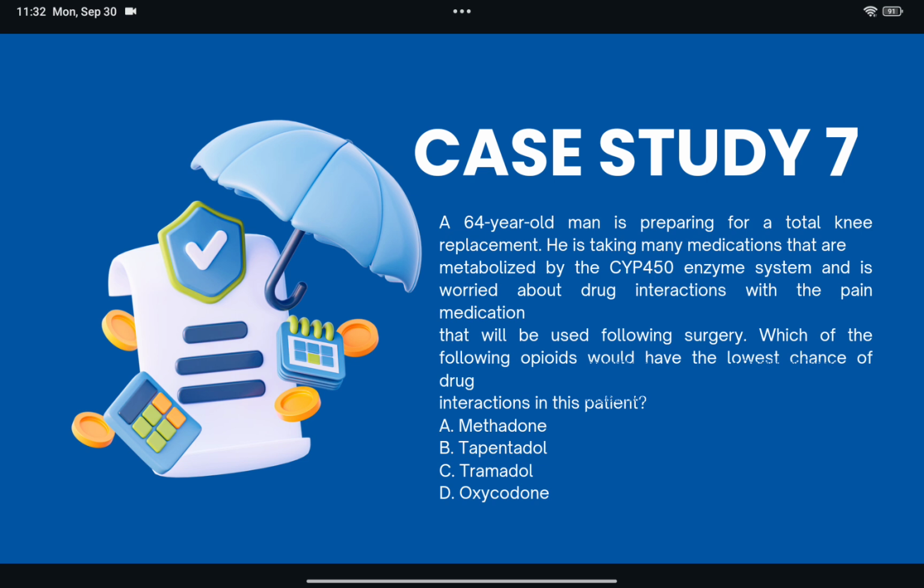Tapentadol is metabolized via glucuronidation and has not been shown to have any clinically relevant drug interaction associated with the CYP450 enzyme family. All others are metabolized by CYP450. So option B is correct.